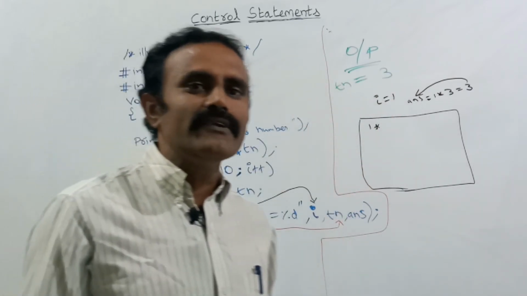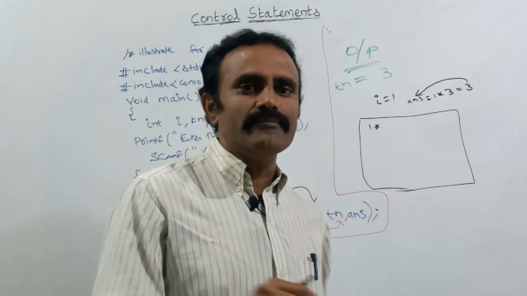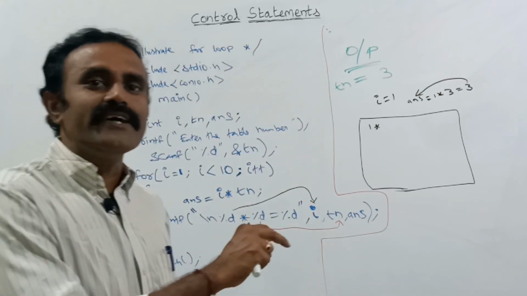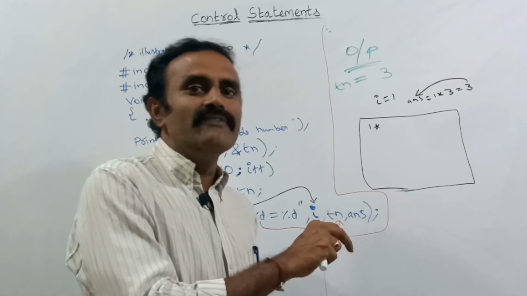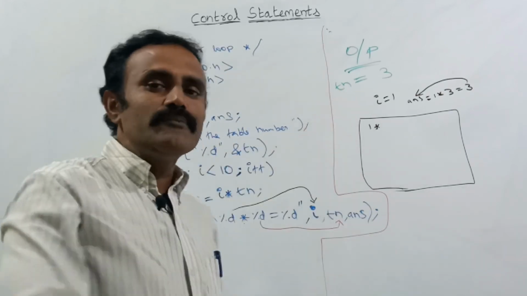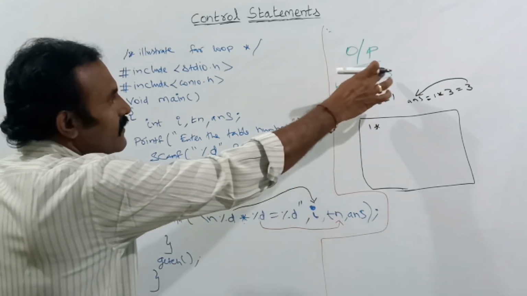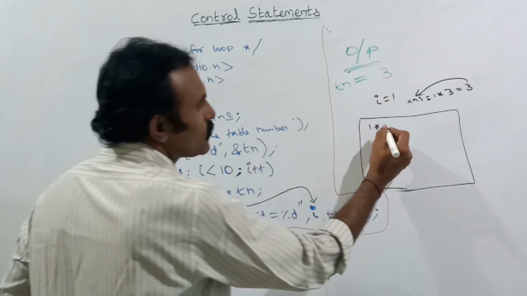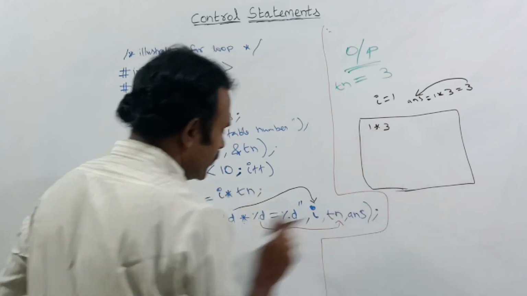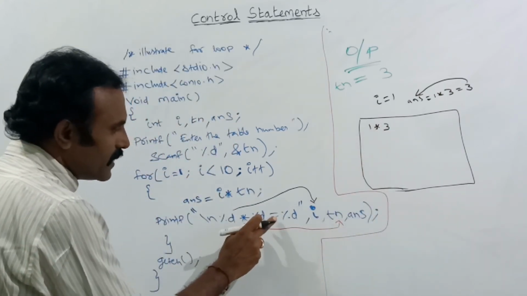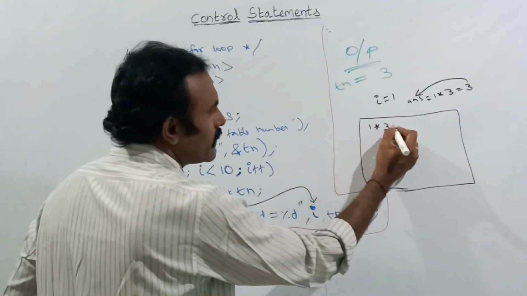Only the I value will change each time, because we are updating the expression, incrementing the I value. But this Tn value will be constant. So in Tn I have stored the value 3. So I into 3. Next, the equal to symbol will be printed.